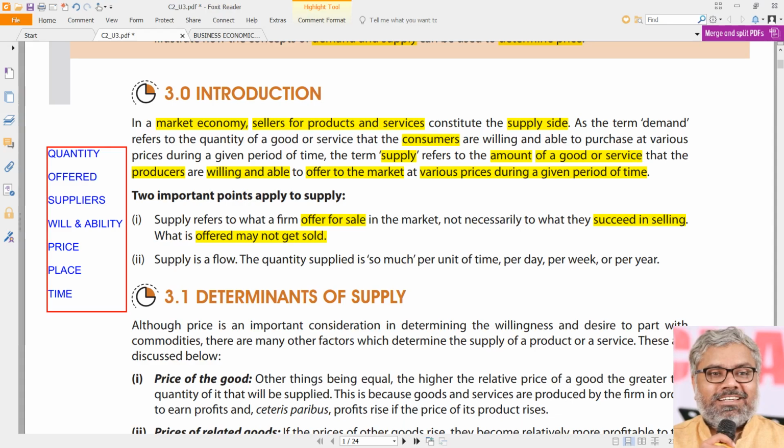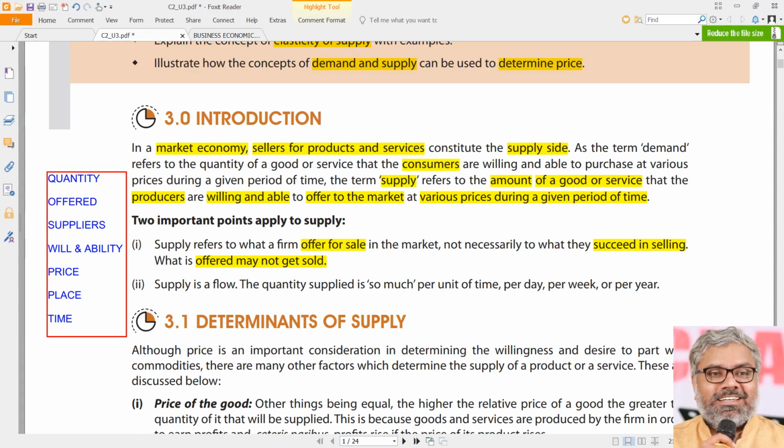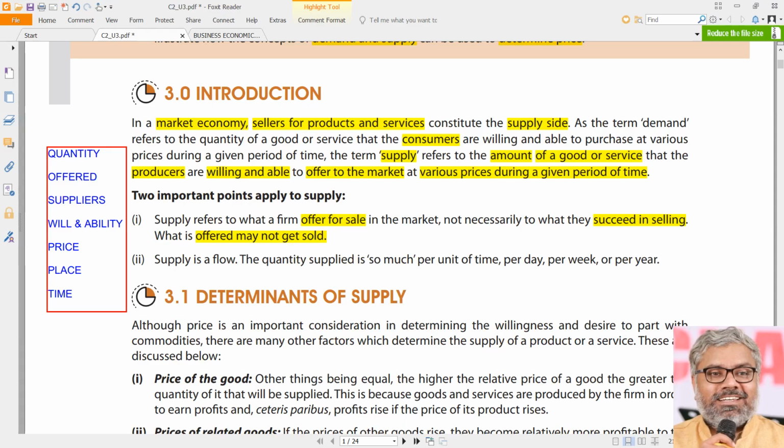And all the goods which are offered need not necessarily be sold in order to call them supply. So the point is, supply includes stocks. For a particular period of time, whatever stocks are remaining, yet to be sold, those also will be part of supply for that particular period of time, naturally at that particular place we are referring to. So that is the first important point to be noted: offer for sale is important, sale is not important.